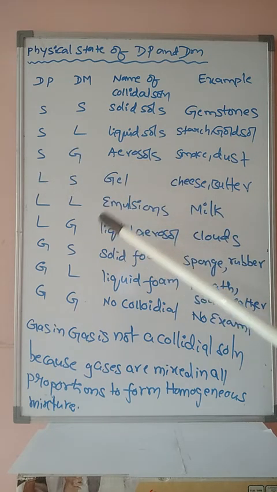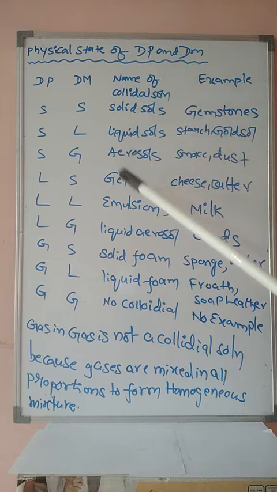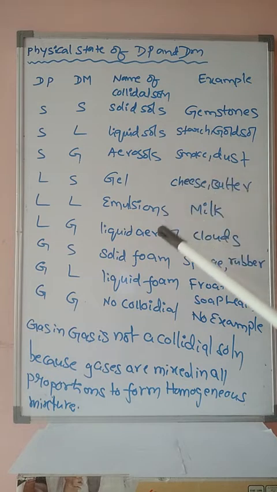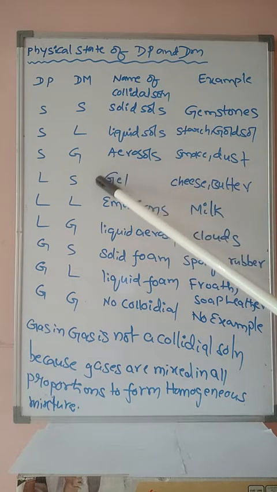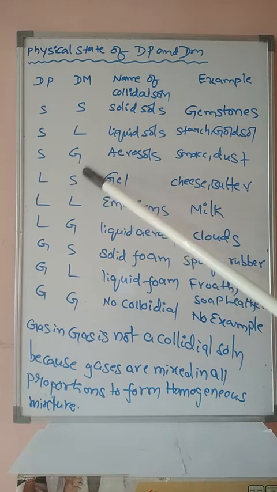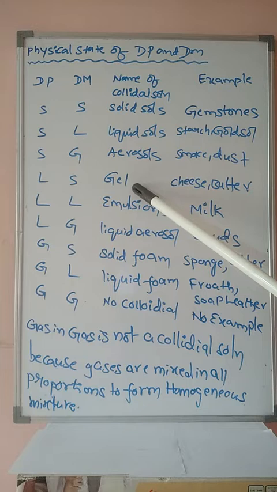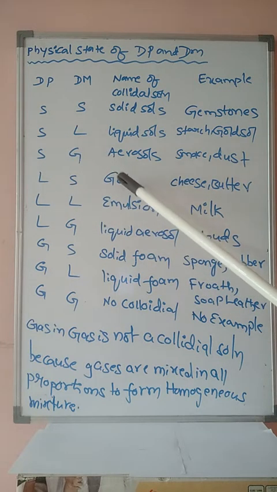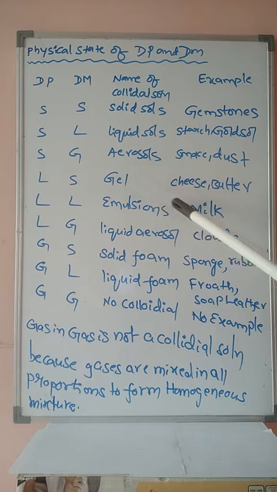Liquid in solid. The name of the colloidal solution is gels. Example, cheese and butter. You can observe in butter that the dispersion medium is solid and the dispersed phase is liquid, and cheese is similar. From an examination point of view, this is a repeated question. Name the dispersion medium present in gels. Dispersion medium is solid. Name the dispersed phase present in gels, that is liquid.